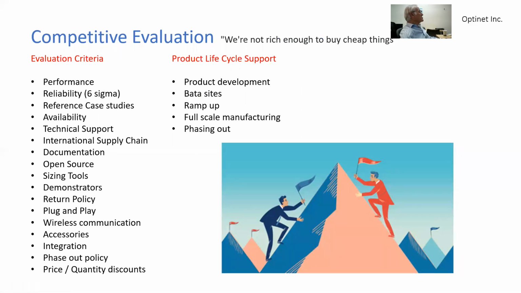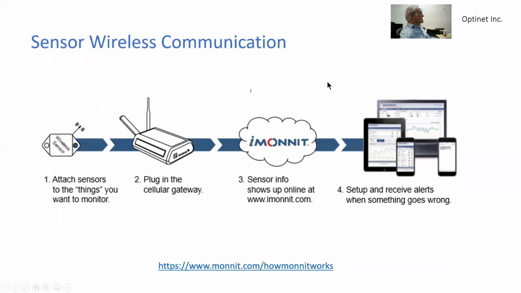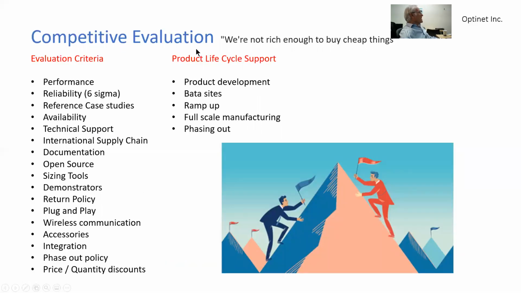And of course, we need to study the data sheets of the competing vendors and the sensor that we would like to select, and of course the selection should not be based on the cheapest option. There's a saying, we are not rich enough to buy cheap things. So the evaluation criteria are the performance, the reliability, Six Sigma, meaning that 1 part in a million will be defective.